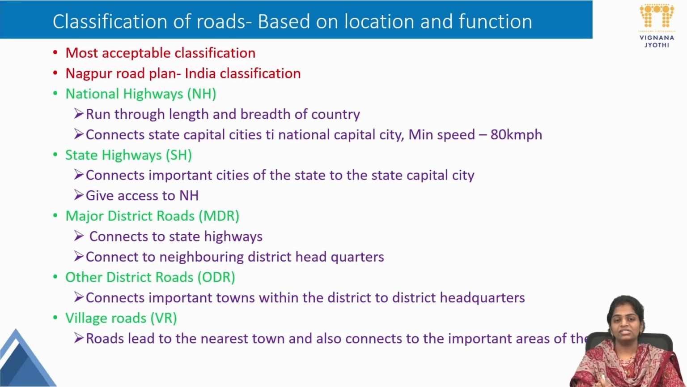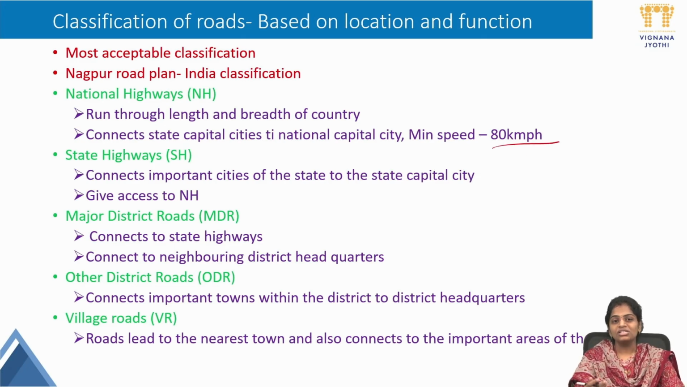First one is national highways. These run through the length and breadth of the country. These will connect different states. These are the national highways. They connect state capital cities to the national capital city. We all know the national capital city is Delhi. All state capitals will be connected with these NHs. NH is the symbol for national highways. These will connect to the national capital city with a minimum speed of 80 km per hour.